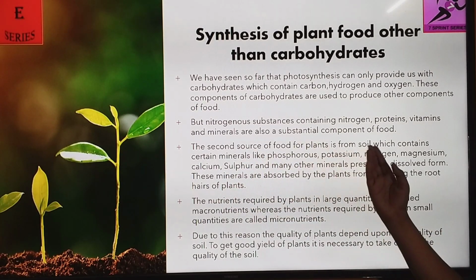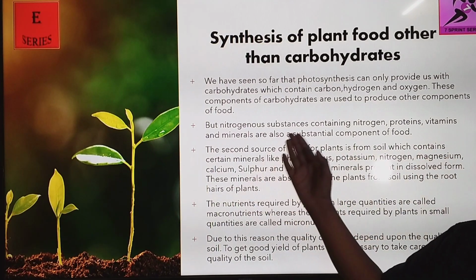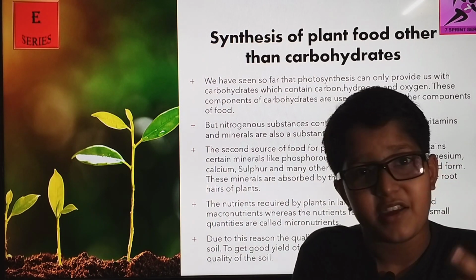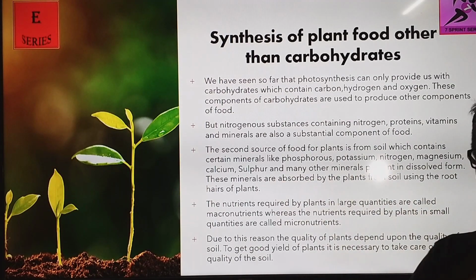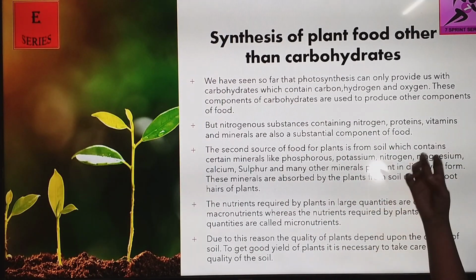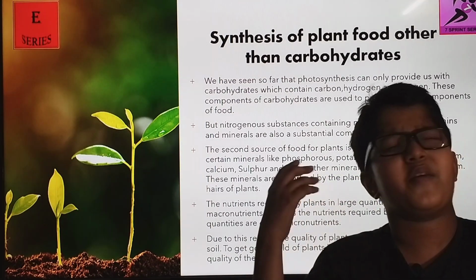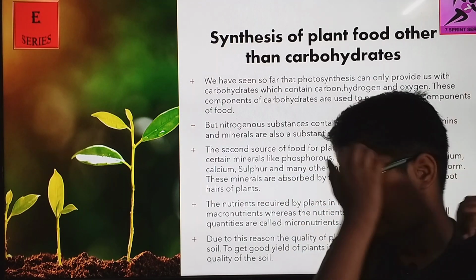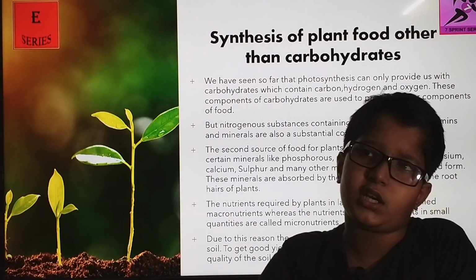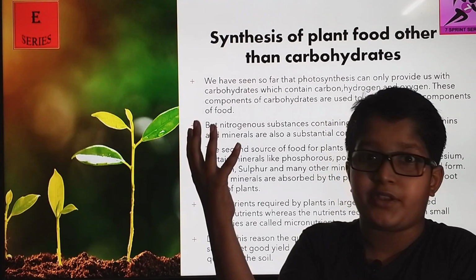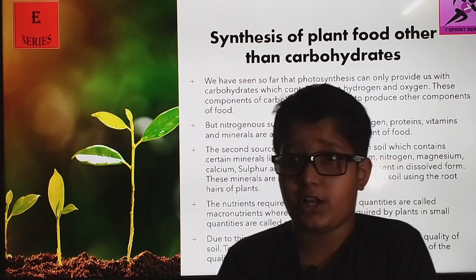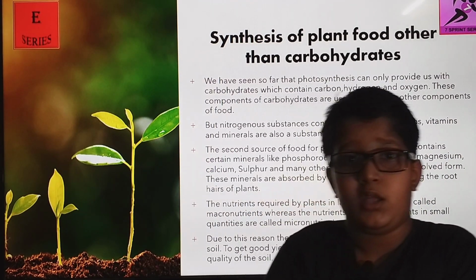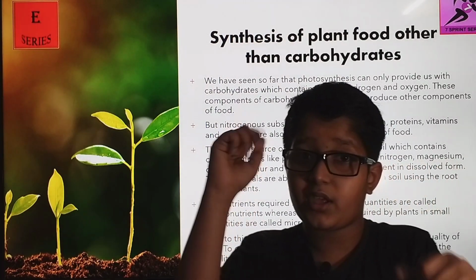The source of food for plants is the soil, which contains minerals. Now, we learned that water and minerals are transported through the roots. So these minerals, phosphorus, potassium, nitrogen, magnesium, calcium, sulfur and many other nutrients are provided to the plant through the root. Now you will say that nitrogen is in the air, so how does it take nitrogen? You will think that plants take nitrogen in through the stomata along with carbon dioxide. No, plants cannot directly use the nitrogen in the air.